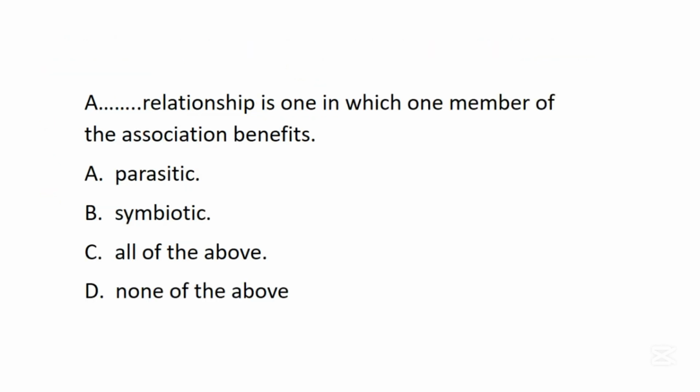The next question says, a dash relationship is one in which one member of the association benefits. A. Parasitic. B. Symbiotic. C. All of the above. D. None of the above. In this question, the correct answer is A. Parasitic. So a parasitic relationship is one in which one member of the association benefits. The one member that we are talking about here is the one called the parasite. It benefits from the one called host. We have already said some things concerning parasitic relationship.